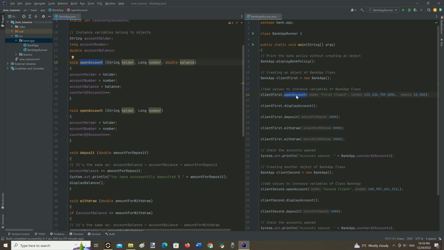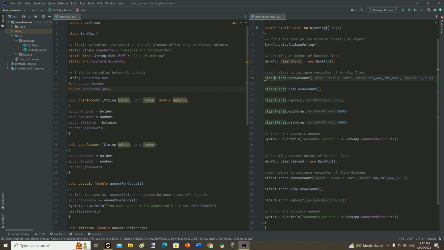Here we can see a method body. It contains all the actions to be performed. It is enclosed with a pair of curly braces. Right here we can see that when this method is called through the object named client first, it accepts the predefined data types in the parameter list here, and it transfers parameters to the local variables right here, and these local variables transfer the data to the instance variables named account holder, account number, account balance.